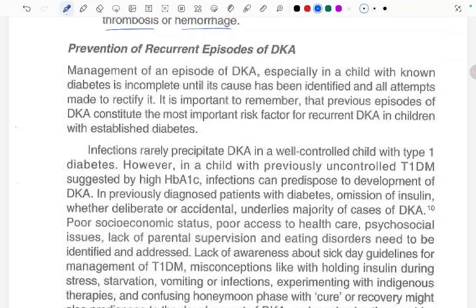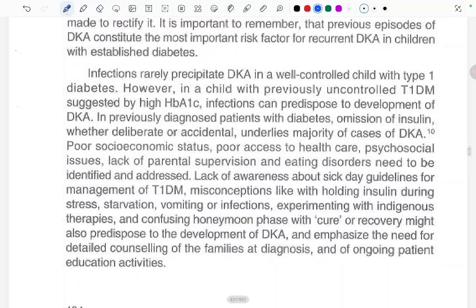Infections rarely precipitate DKA in a well-controlled child with type 1 diabetes. However, in a child with previously uncontrolled type 1 diabetes mellitus with high HbA1c, infections can predispose to the development of DKA. In a previously diagnosed patient with diabetes, omission of insulin, whether deliberate or accidental, underlies the majority of cases of DKA.